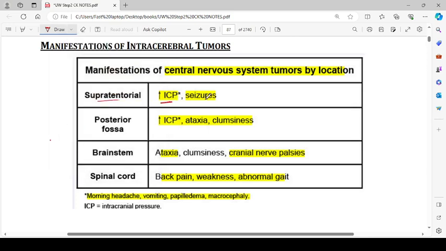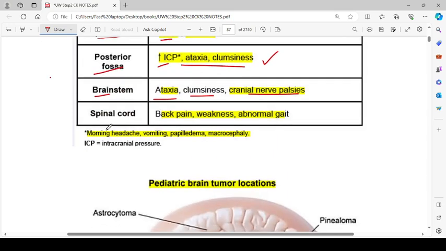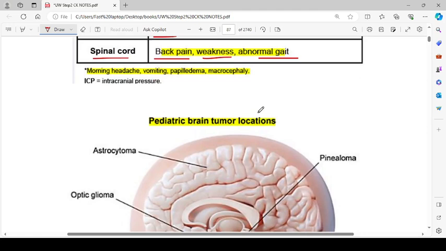So there will be increased intracranial pressure and seizures. In most of the children, they are subtentorial tumors. Yes. Posterior fossa: increased intracranial pressure, ataxia, and clumsiness. Brainstem tumors cause ataxia, clumsiness, and cranial nerve palsies. And spinal cord tumors can cause back pain, weakness, and abnormal gait.